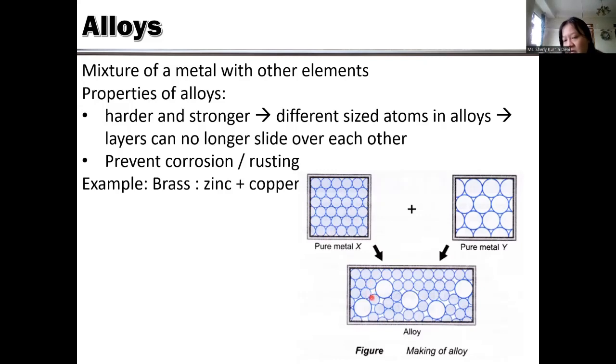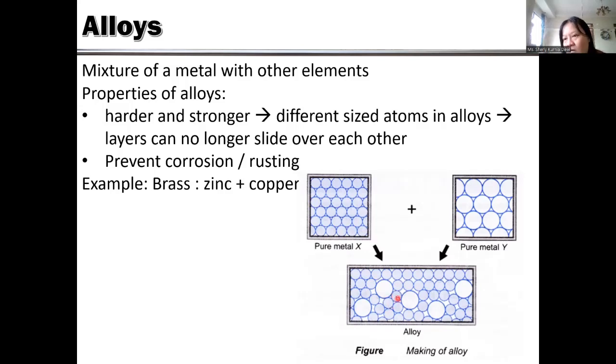Why? Because of the composition here, you can see there are different sizes, so therefore the layers can no longer slide over each other. So it will be difficult to pull it into wire, affecting the ductility of the substance.